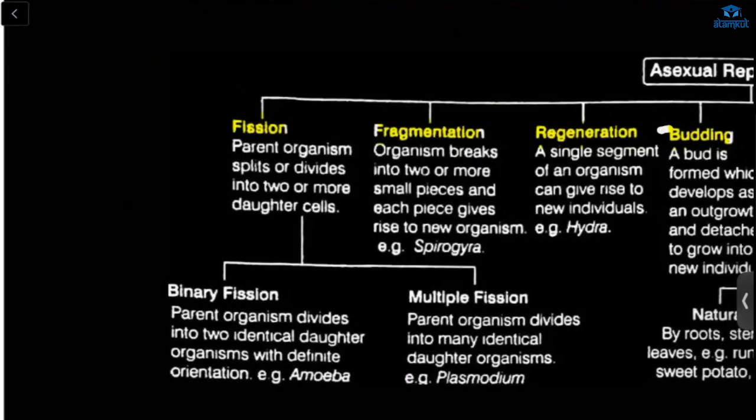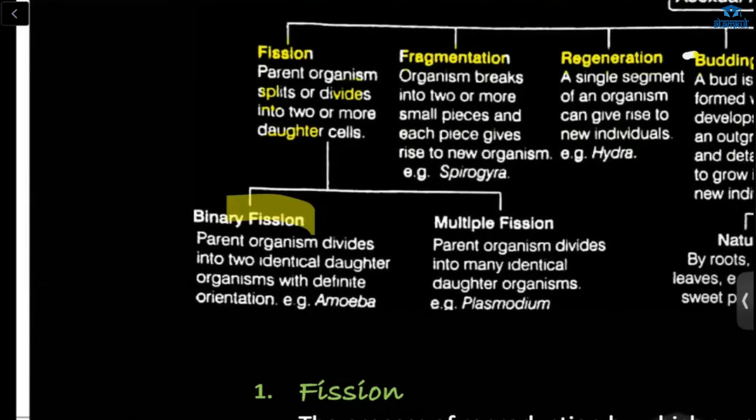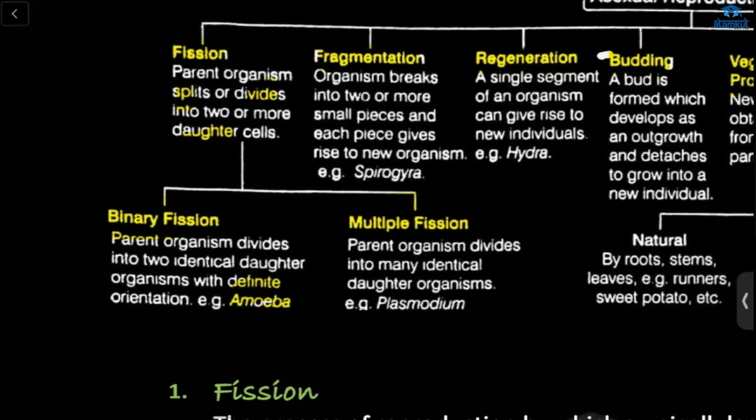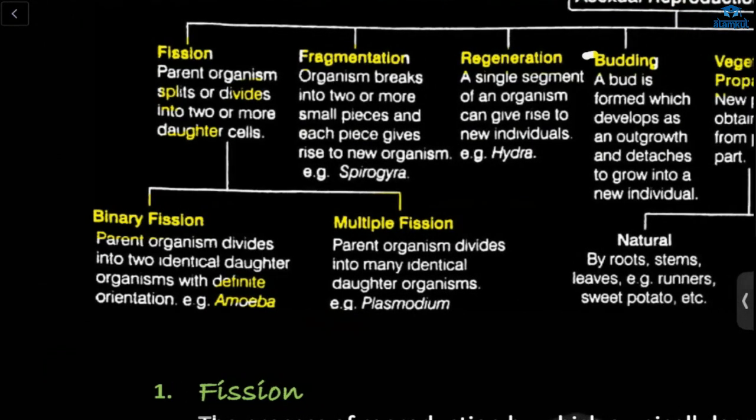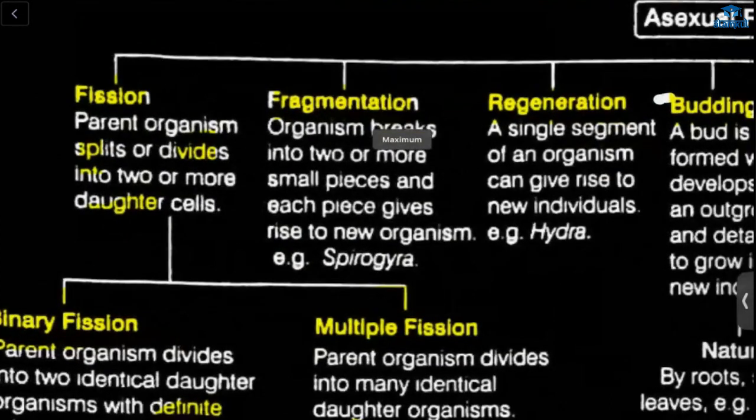Now let's see fission. Here the parent organism will split or divide into two or more daughter cells. We have two types of fission here, binary fission and multiple fission. Binary fission means dividing of a parent organism into two identical daughter organisms. Example, amoeba. In multiple fission, we have the division of the parent into many daughter organisms, for example, plasmodium.